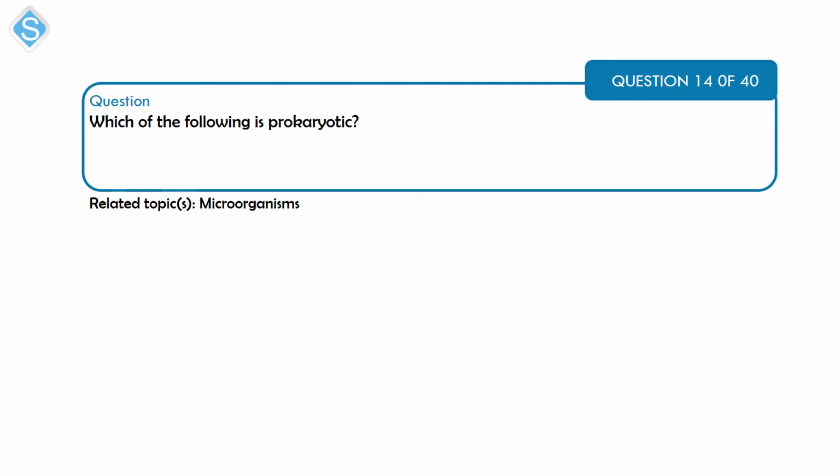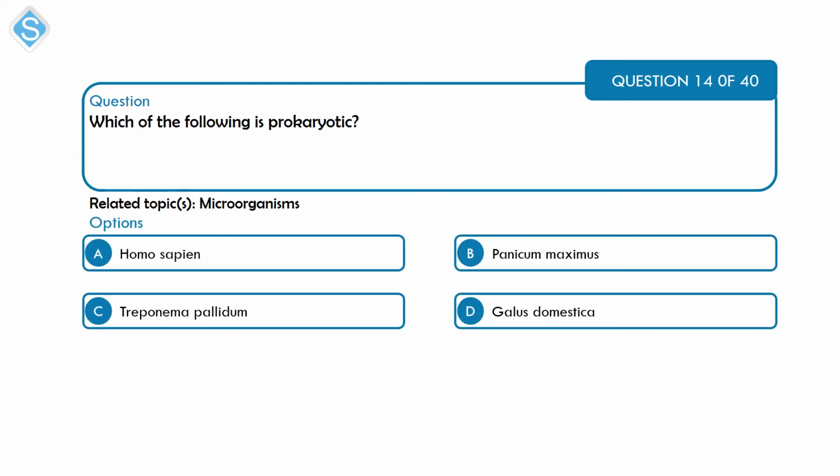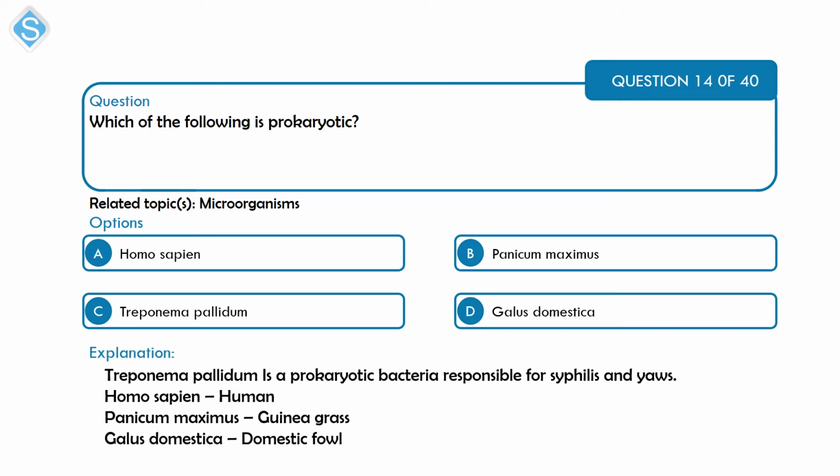Next is a question on microorganisms. Which of the following is prokaryotic? A, Homo sapiens, B, Panicum maximum, C, Treponema pallidum, D, Gallus domesticus. Okay, Treponema pallidum is a prokaryotic bacterium that is responsible for syphilis. Homo sapiens is humans, Panicum maximum is guinea grass, and Gallus domesticus is the domestic fowl. So C here is the correct option.